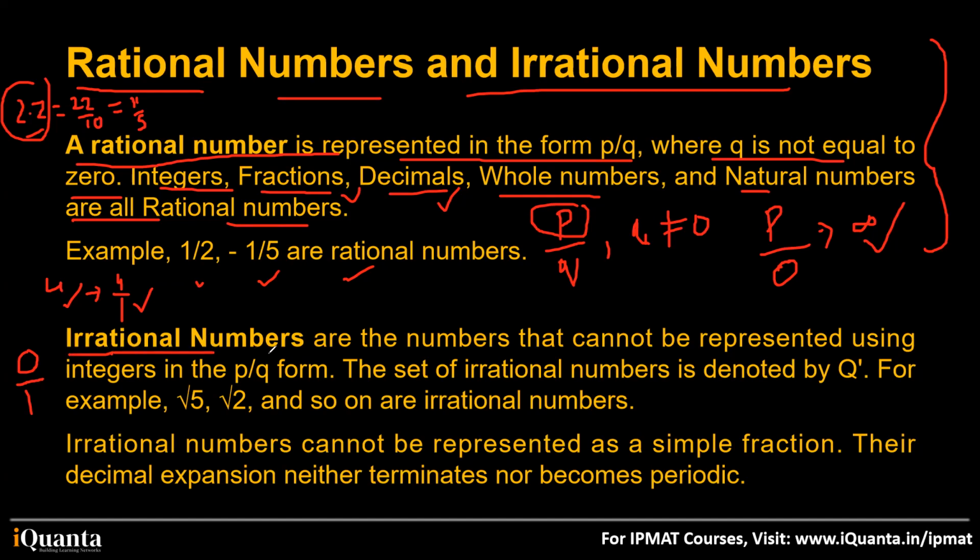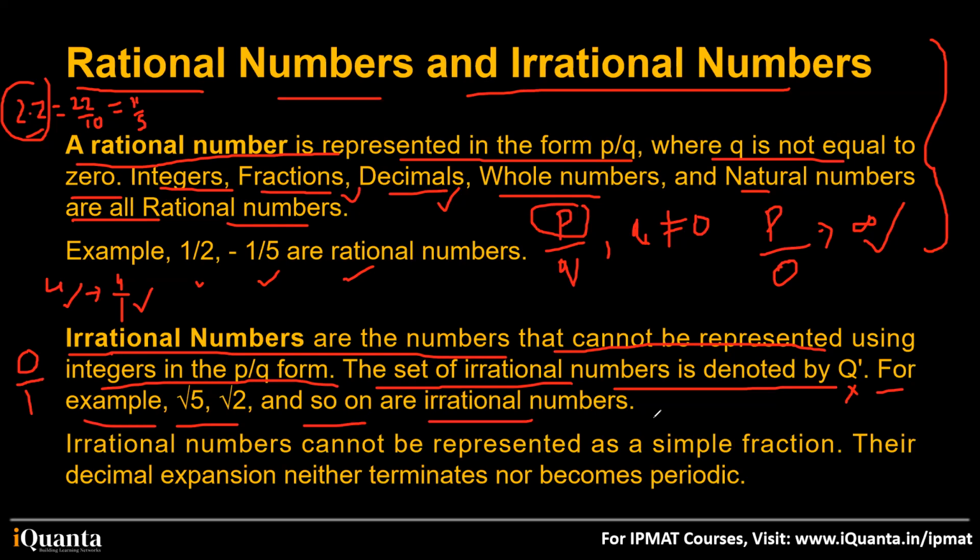So irrational numbers are the numbers that cannot be represented using integers in the P by Q form. The set of irrational numbers is denoted by Q. So this is not relevant for CUET. This is a part of higher mathematics in IPMAT. For example, root 5, root 2, and so on are irrational numbers. Okay, I'll tell you how they are irrational numbers. Irrational numbers cannot be represented as a simple fraction. Their decimal expansion neither terminates nor becomes periodic.